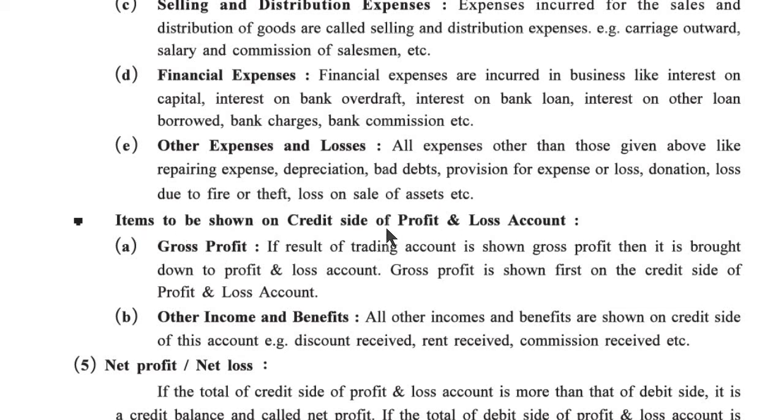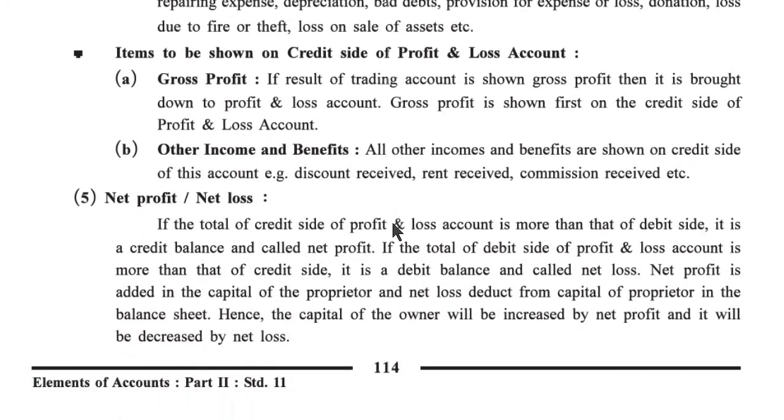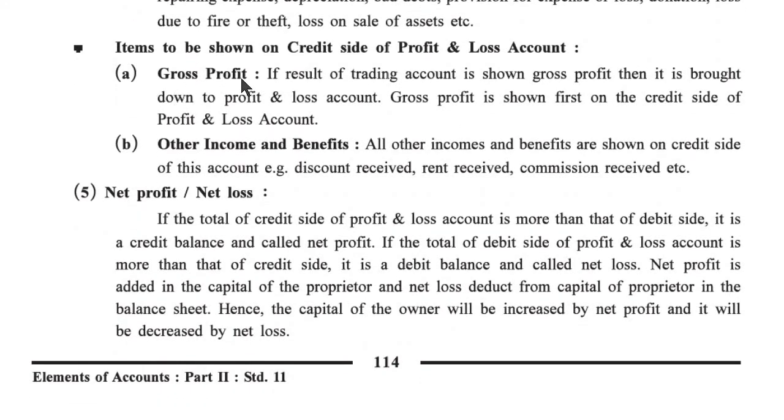Items to be shown on the credit side of a profit and loss account. First of all, gross profit, which we transfer from the trading account. If the result of the trading account is shown as gross profit, then it is brought down to the profit and loss account. Gross profit is shown first on the credit side of the profit and loss account. Other income and benefits are all shown on the credit side of the account, such as discount received, rent received, commission received, etc.